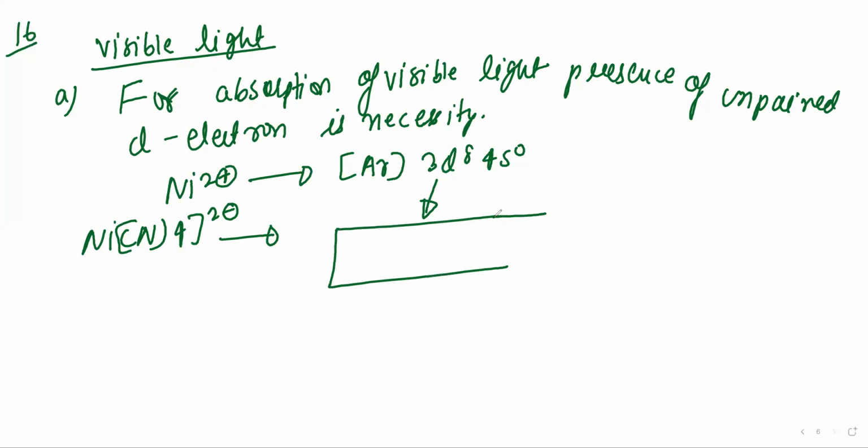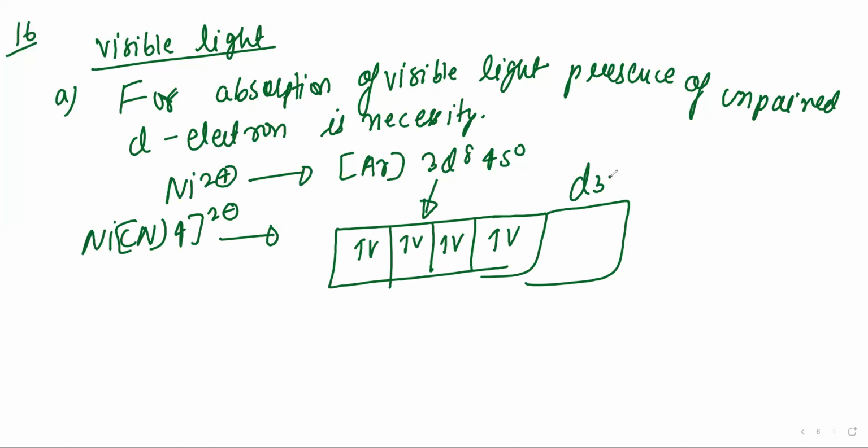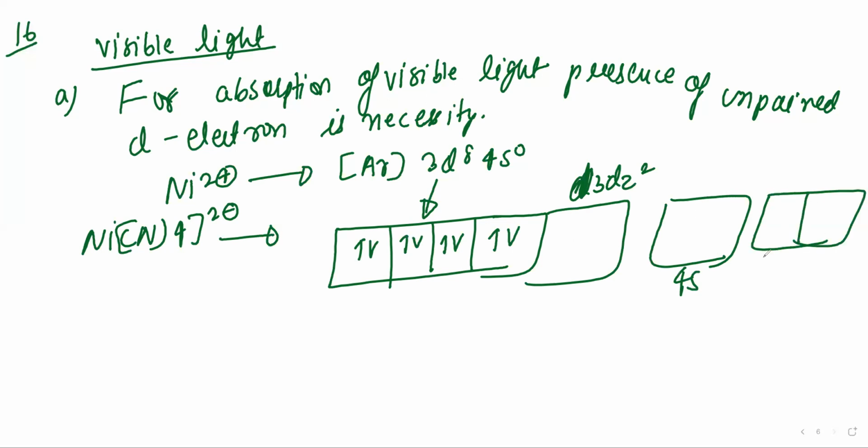So its distribution of electrons will be like this: 1 2 3 4 5 6 7 8. The last d orbital, that is 3d z square, don't write this one, right? And it will do the bonding with the 4s and 2p orbitals, so it will be 4px, 4py. So two electrons will be paired. What will be the hybridization for NiCN4? It will be dsp2. Understood?